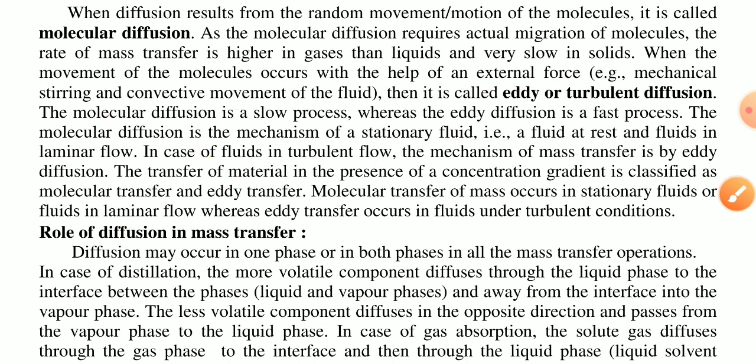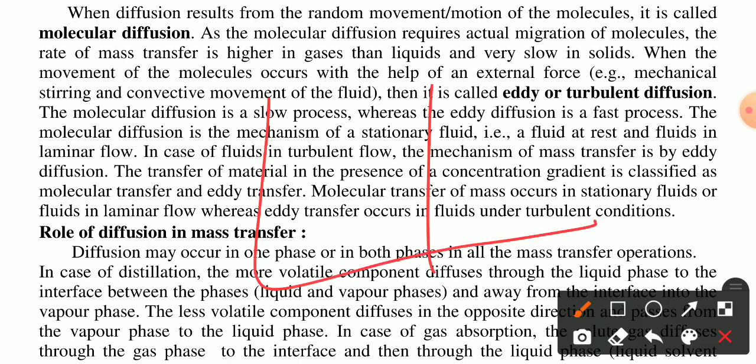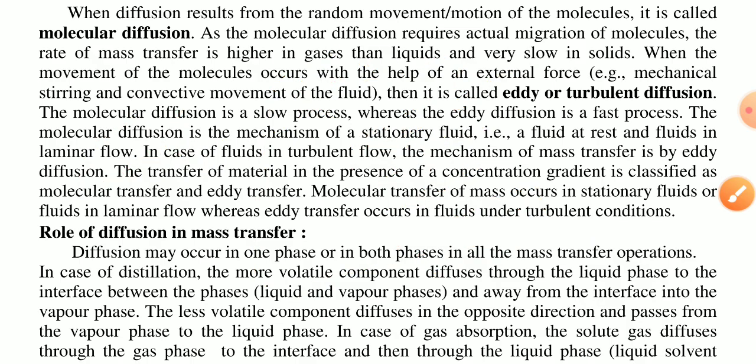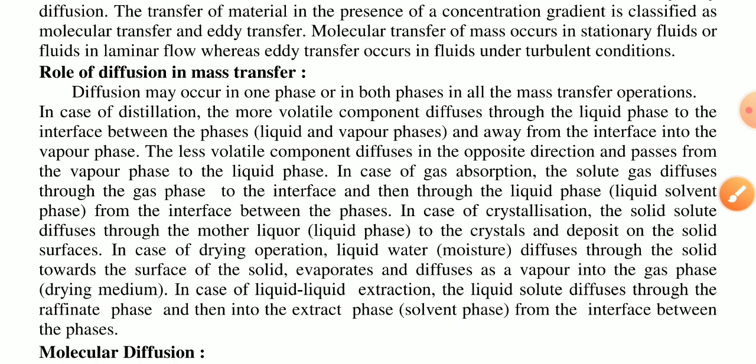Now, what is the role of diffusion in mass transfer? The diffusion mainly occurs in one phase only. Simply, the interface of this is a liquid phase and a gas phase. Now bypass this film. So what is the interface of mass transfer? Any flow divides into the liquid and gas flow, for CAI input to CAO output. Okay, these are the equations. Now the diffusion occurs in one phase or in both phases.